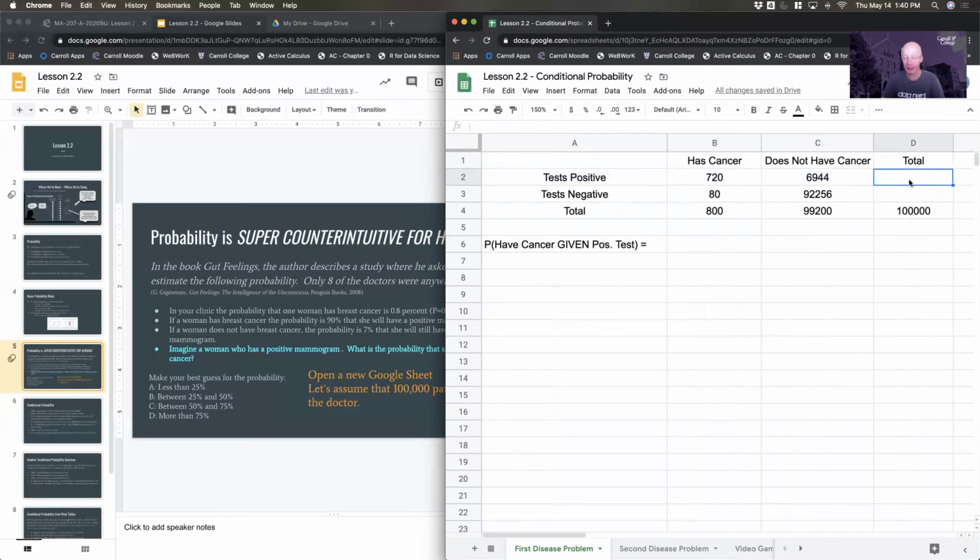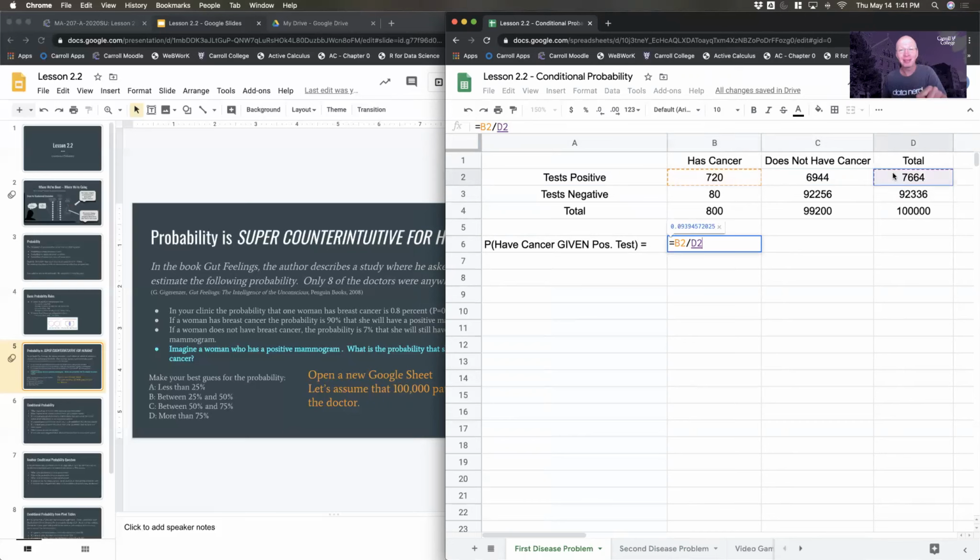Well, I need to finish filling out that row. So that's that cell plus this cell. Those are all the people that have positive. And just to complete the whole thing, this one has to be all the negative tests added together. And as a sanity check, those add up to 100,000. That's good. Okay, if I'm given that I have a positive test, the probability that I have cancer is that cell divided by this cell.